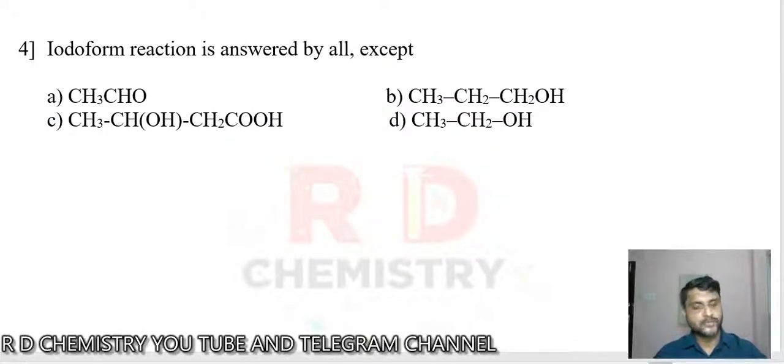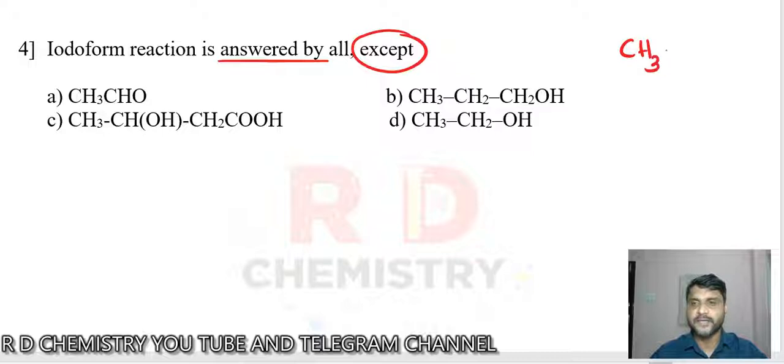Let's move on to the next question. The question is: the iodoform reaction is answered by all except, that means one of the option compounds does not give the iodoform test. Remember, for the iodoform reaction, the compound must contain a CH3, C double bond O group, and any other R group.